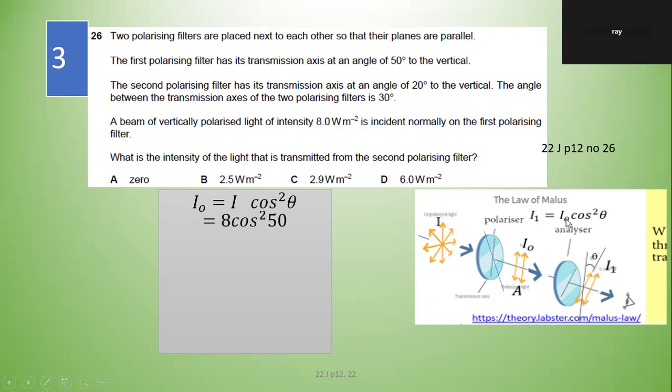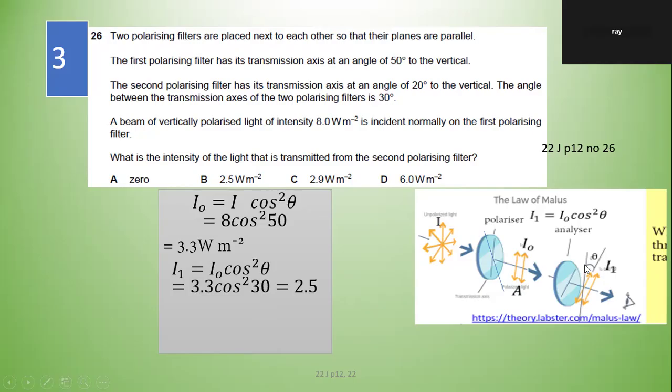Right? This is the original intensity. This is the one that passed through the filter. That's what we are doing. This original intensity is passing through the first filter. So I is your I0 cos 50 degrees. Calculate it out, and you want to find I1.